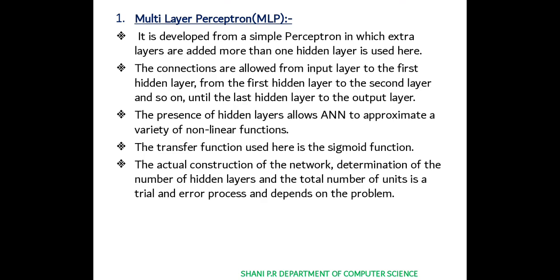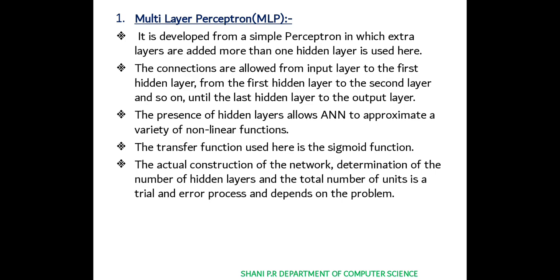It is developed from a simple perceptron in which extra layers are added; more than one hidden layer is used in this MLP. The connections are allowed from the input layer to the first hidden layer, from the first hidden layer to the second layer, and so on until the last hidden layer to the output layer. So in MLP we have more than one hidden layer. After inputting the data, next comes the processing of data, and there it has the hidden layers.